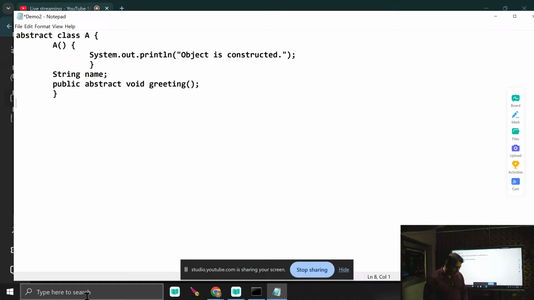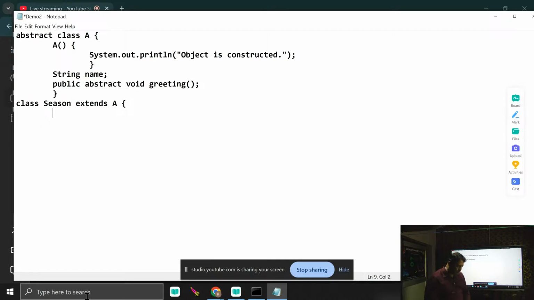Now what I can do, I just write class Season extends A. Season is the class which is inherited from A. That's not the matter. The matter is, when the Season class inherits from the abstract class, it is bound to override the abstract method. So how many abstract methods are available here? Only one. The abstract method name is greeting. So I'm bound to override the greeting.